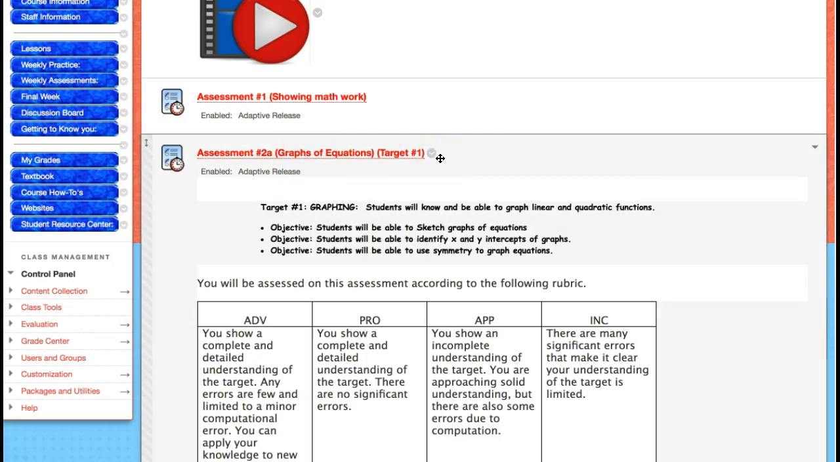Now, there are two assessments. One is multiple choice, one is free response. For the free response, you do have to show your work. So please make sure you show all of your work to get credit.